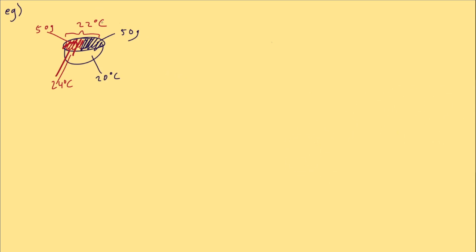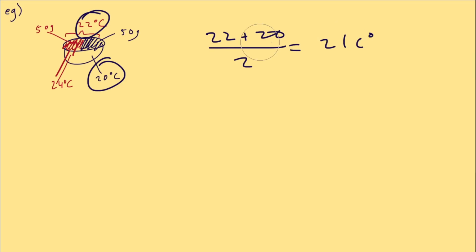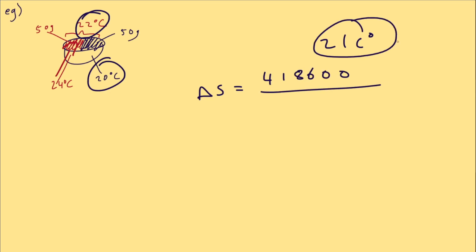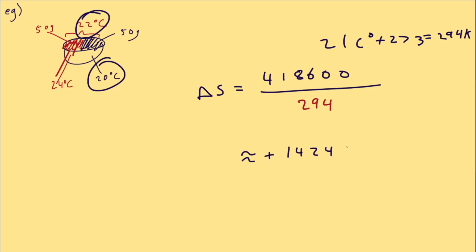The cold water has an average temperature of 22 plus 20 over 2, which is 21 degrees, right in the middle. So the average temperature throughout its heating process, just like how we took the average temperature throughout the cooling process for the hot water. We put it into the same formula. And since it's water and it weighs the same, the energy gain is also the same as the hot water, 418,600 joules. We put in our 21 degrees Celsius, but we have to convert it to Kelvin by adding 273, which gives us 294 Kelvin. Plug that in, 294. Now the entropy is plus 1424 joules per Kelvin.